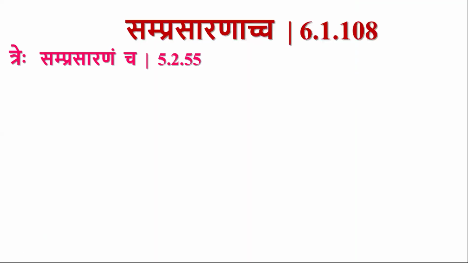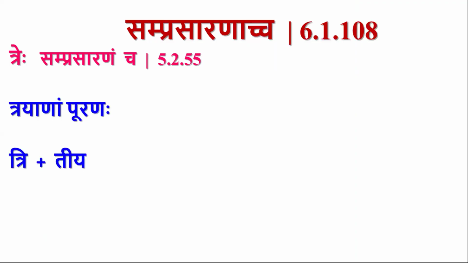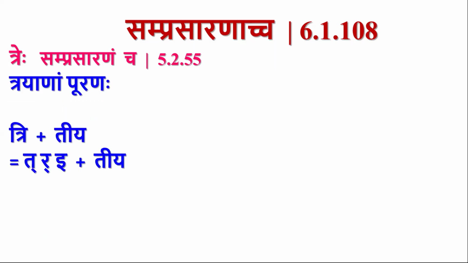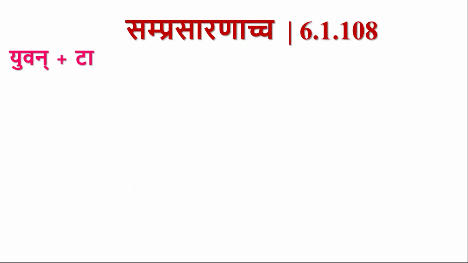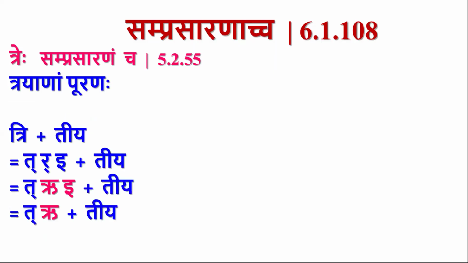sutra. Tre samprasaranam cha. Consider trayanam puranah. Tri plus tiya by this sutra, tre samprasaranam cha. If we split tri, it is t r i, and we have the r by tre samprasaranam cha. It undergoes samprasaranam, so it is ri. So if we combine by samprasarana cha, ri plus i, it becomes ri only, and by combining we will get tritiya.